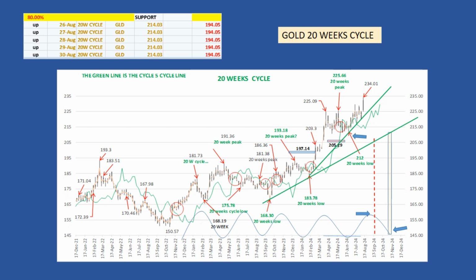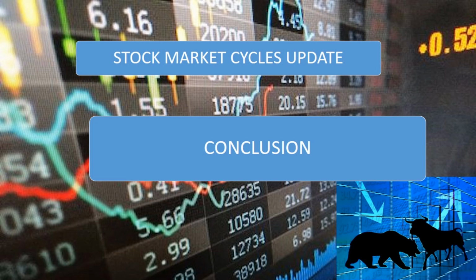During the next low formation, the market should cross below its cycle line, providing a potential downside target, certainly at least to its 40-week cycle line. The success rate is 80% and the cycle trend is up for a few more days. In conclusion, the gold market is still bullish, but we can expect the second 20 weeks and the 40-week cycle peak to form soon, and start a correction for a low formation during the second week of November.